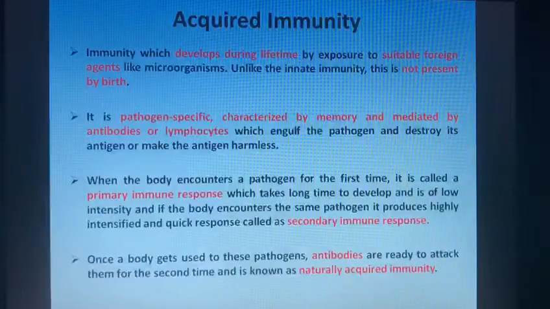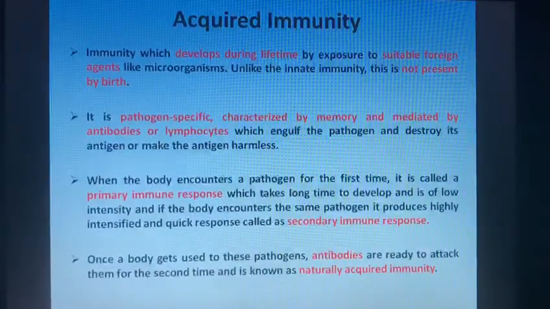Whereas if our body encounters the same pathogen a second time, it produces a quick immune response of higher intensity, which is known as secondary immune response. Once our body gets used to these pathogens, the antibodies produced in our body are ready to attack the pathogens a second time, and it is generally known as naturally acquired immunity.